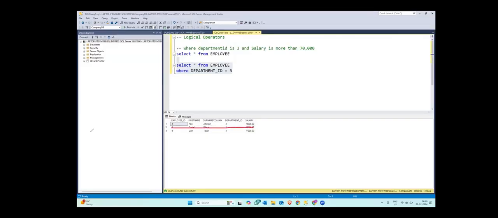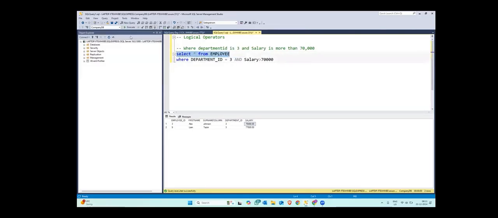So I will combine the two conditions using AND: where department ID is equal to 3 and salary is greater than 70,000. So what change will it make? It will only get the values of those people whose salary is greater than 70,000. Right, so this is clear.